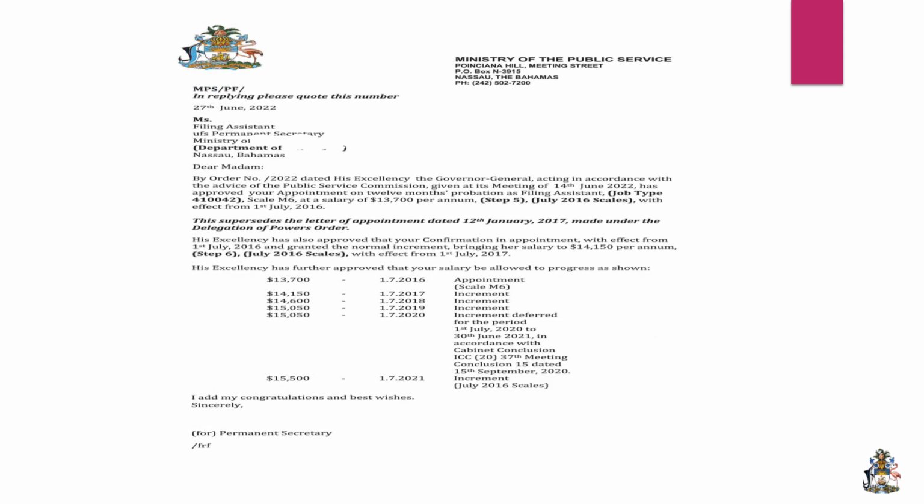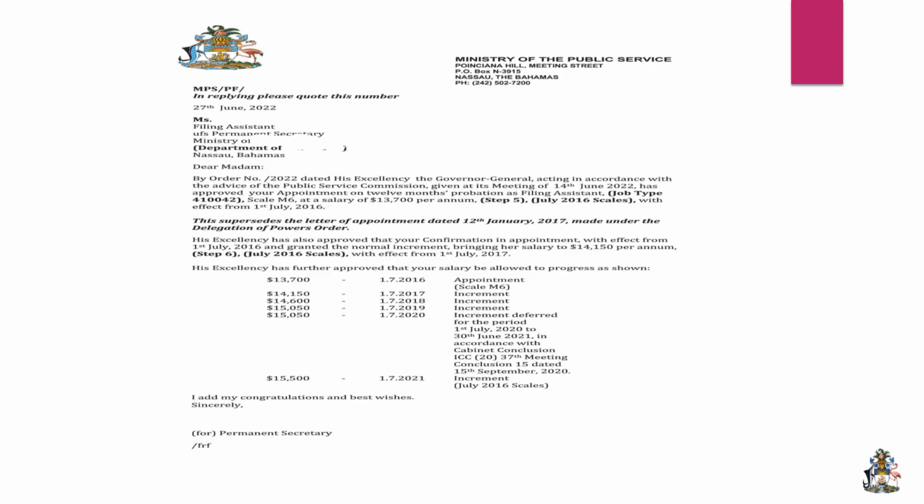Okay, what we have here is an appointment on a 12 months probation. You would see appointment as a filing assistant, the job type number that is listed on every letter, and the scale, which is M6. Now, the difference between this and a delegated power letter is that you would see by order number /022.